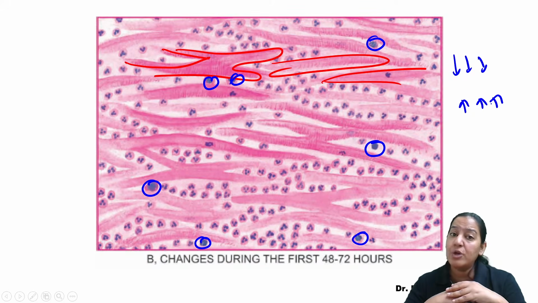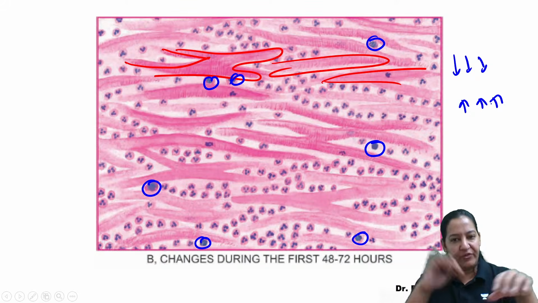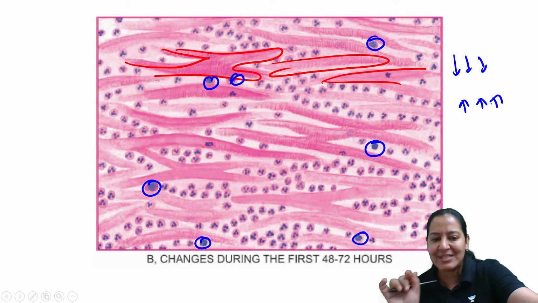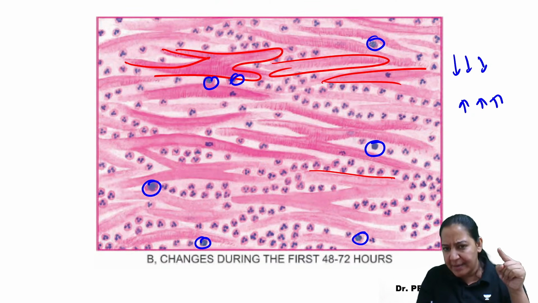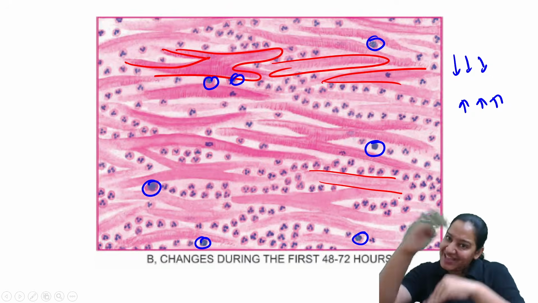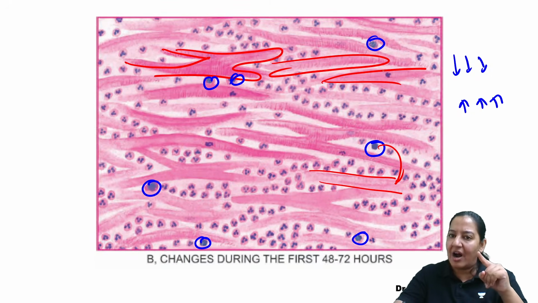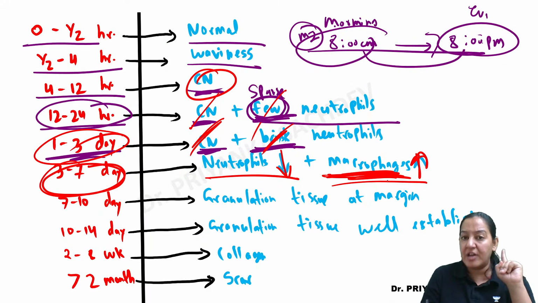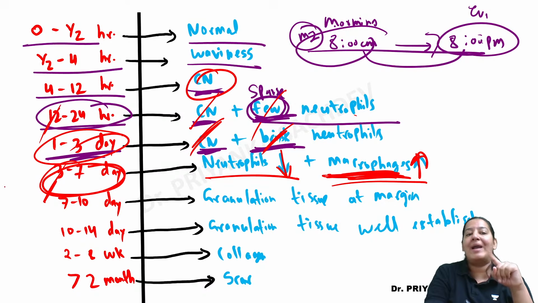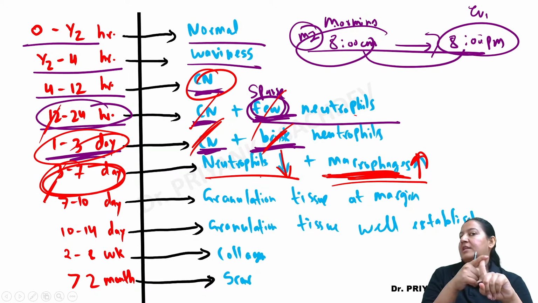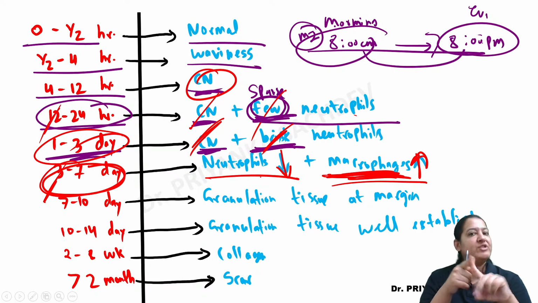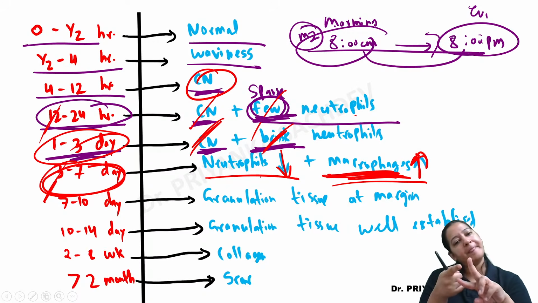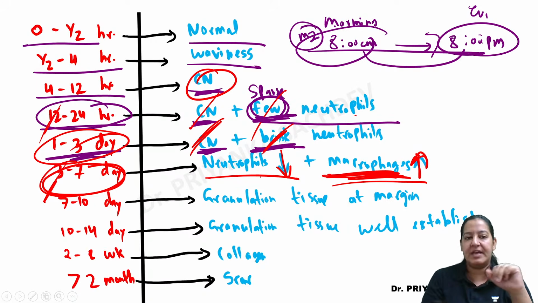Why are the macrophages coming? They want to eat the dead muscle. If you notice this diagram, you can see the ends of the dead muscle are disappearing because they are eaten up by the macrophages. So the macrophages are starting to eat the dead muscles. Give me a thumbs up. The first time macrophages come is at day 3. The first time neutrophils come is at 12 hours. Mind it, it is an MCQ. Neutrophils come at half a day, 12 hours, and macrophages come at the third day. Coming further, 3 to 7 days.